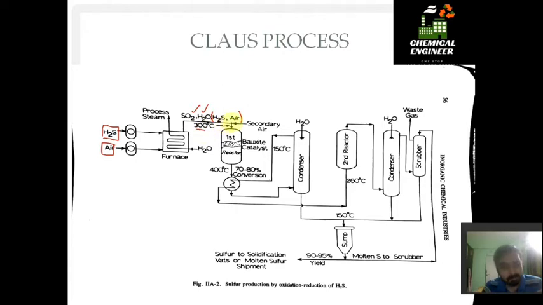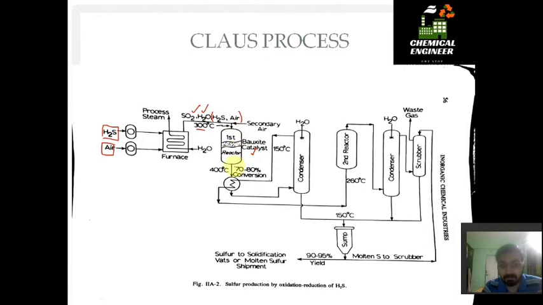Now this mixture of SO2 and H2O gas is again contacted with air and passed through a reactor. The reactor for this process is a catalytic packed bed reactor using bauxite, Al2O3, as the catalyst. In this reactor the temperature is kept at 400 degrees Celsius, and at the outlet of the reactor we get 70 to 80% conversion, in the sense that we get 70 to 80% elemental sulfur.